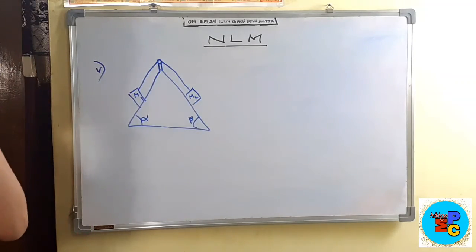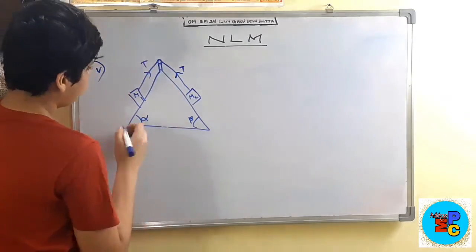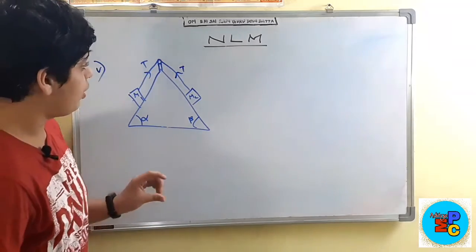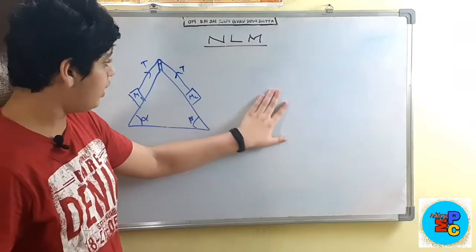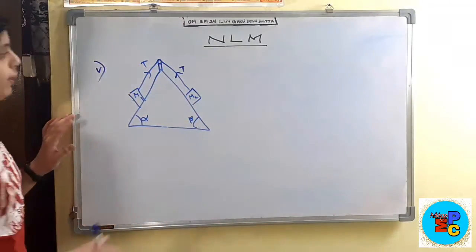So now this is our last and final case. This is T and this is T. In the last diagram, we looked at where only one body was hanging from the inclined plane. Here two bodies are on inclined planes.